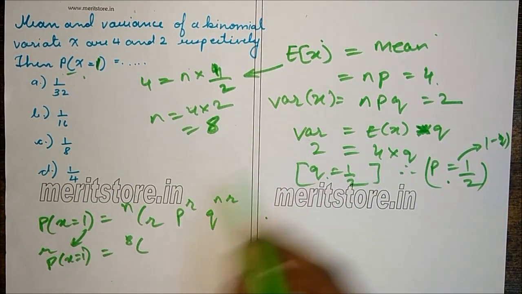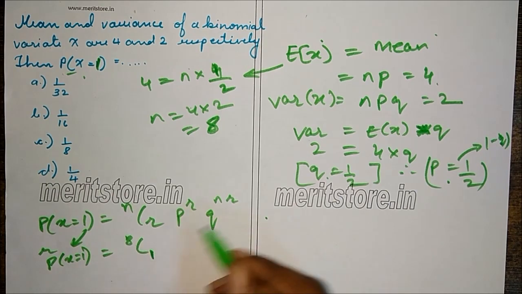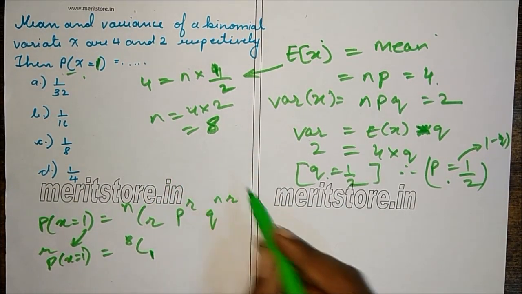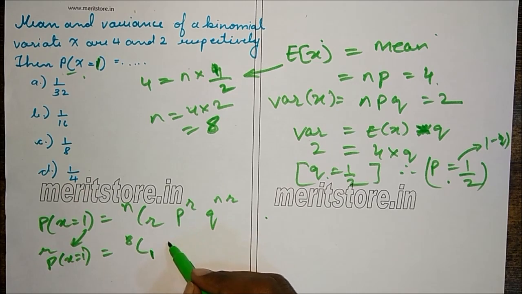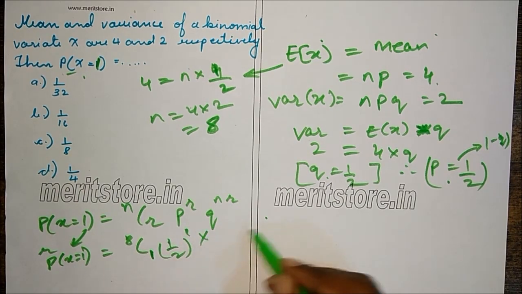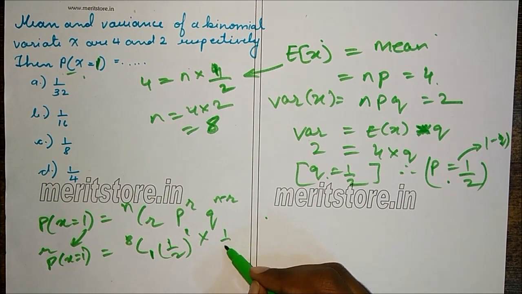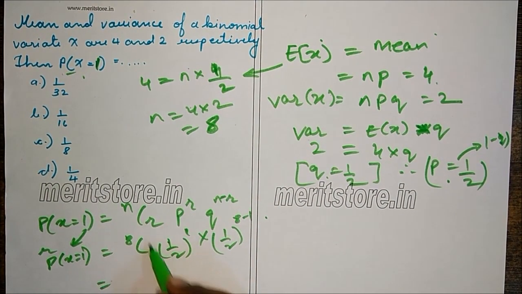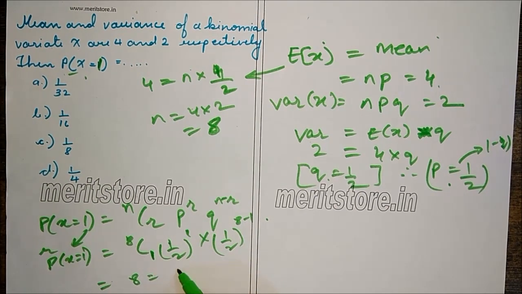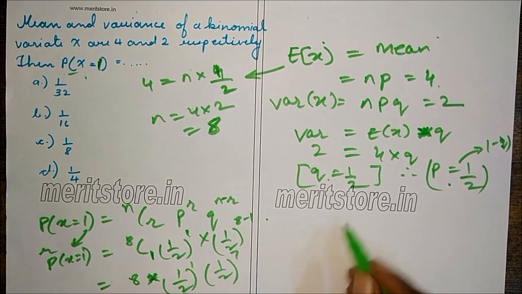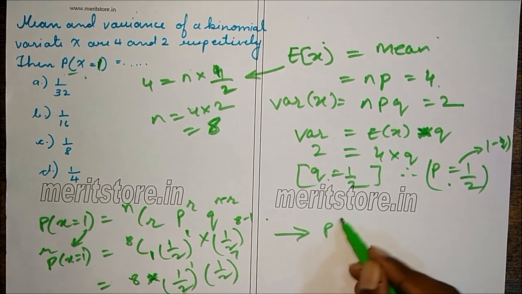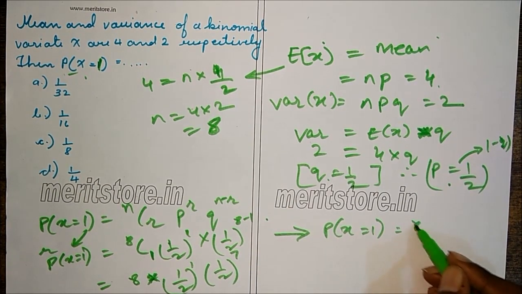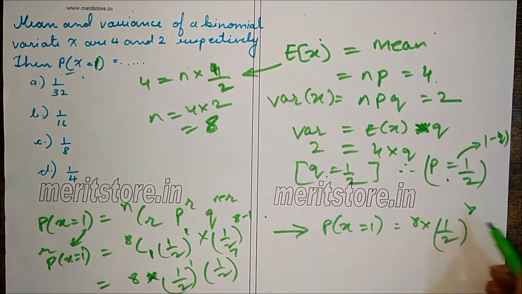8C1, r is 1, half raised to 1 into half raised to 8 minus 1. So 8C1 is 8, and this is half raised to 1 into half raised to 7, which is the same as 8 into 1 by 2 raised to 8.